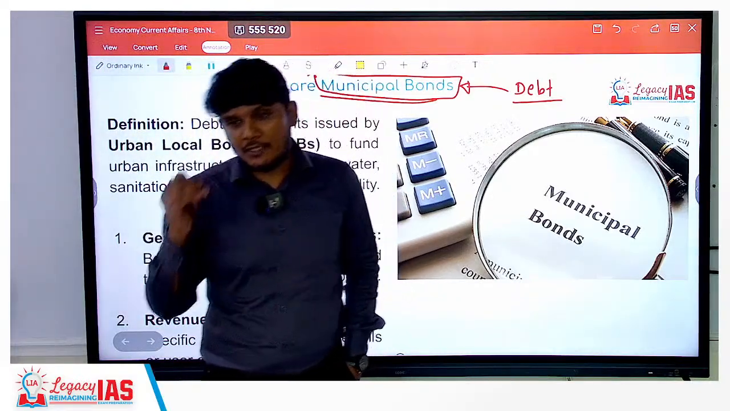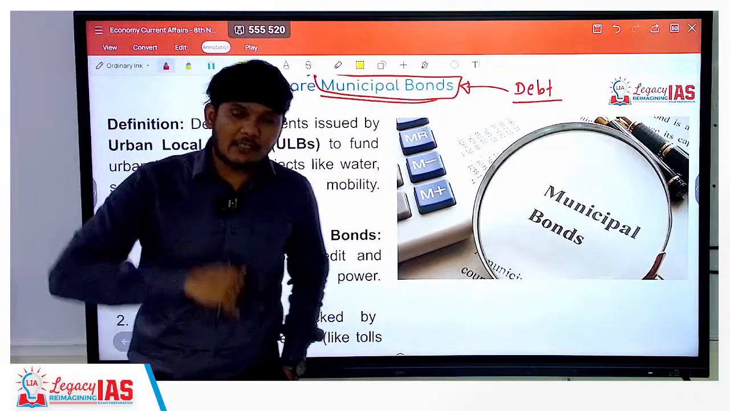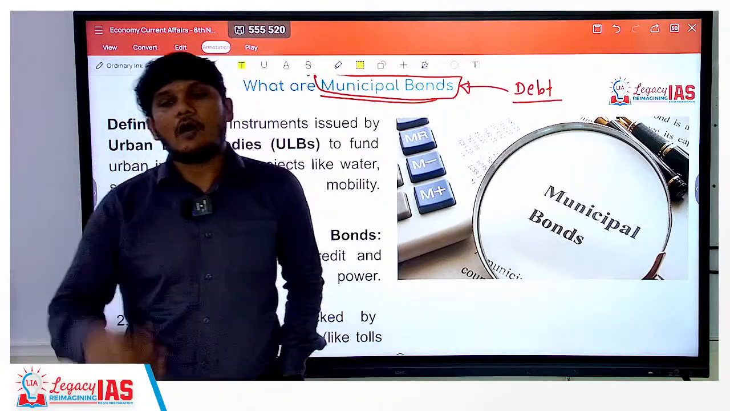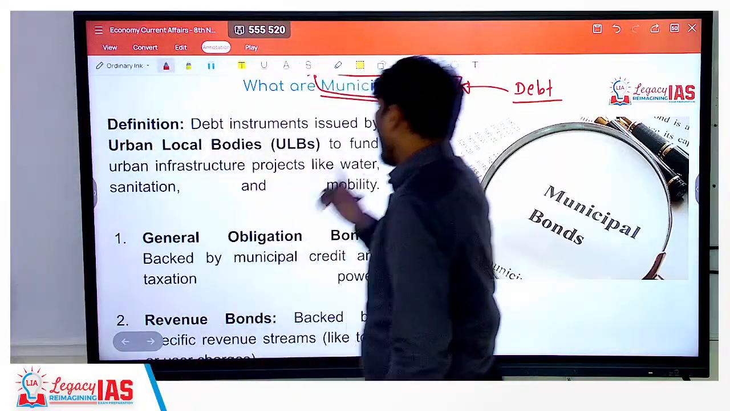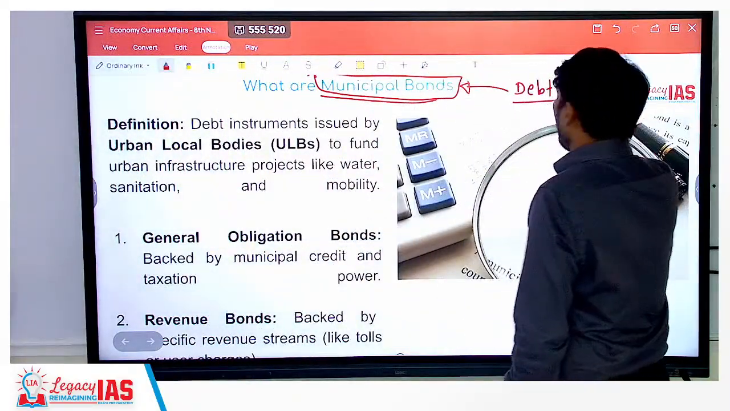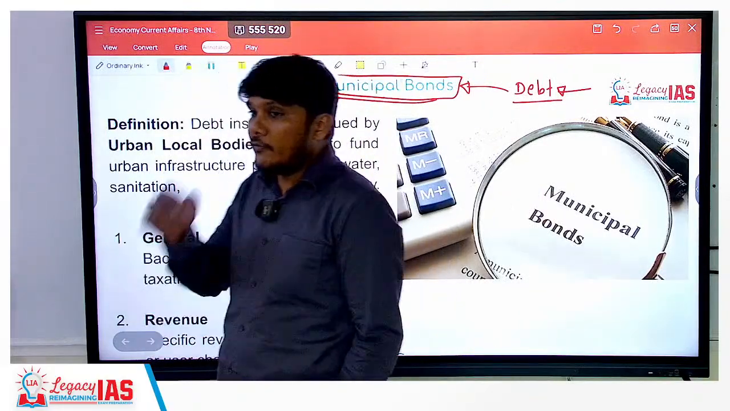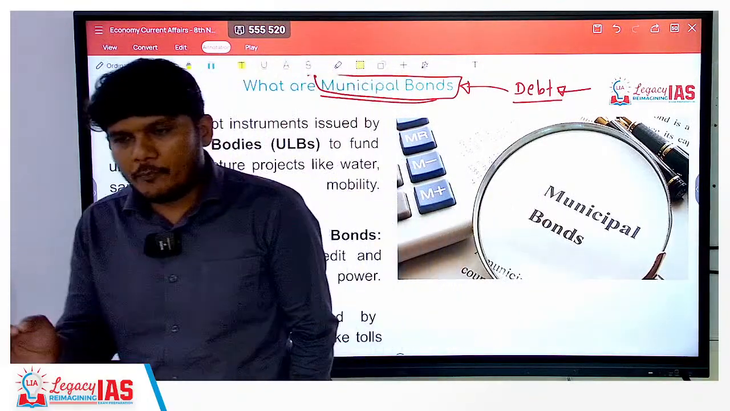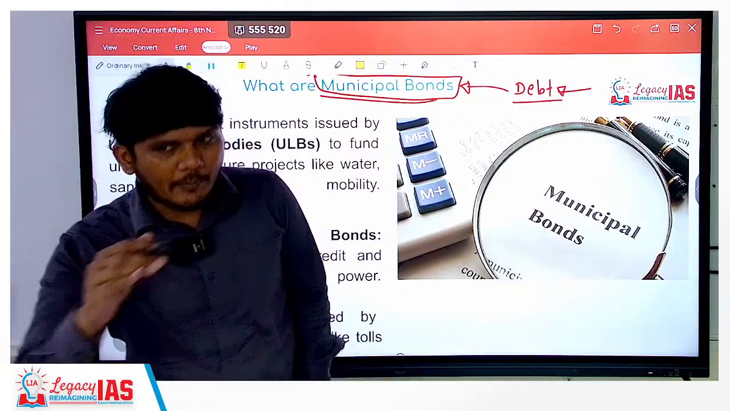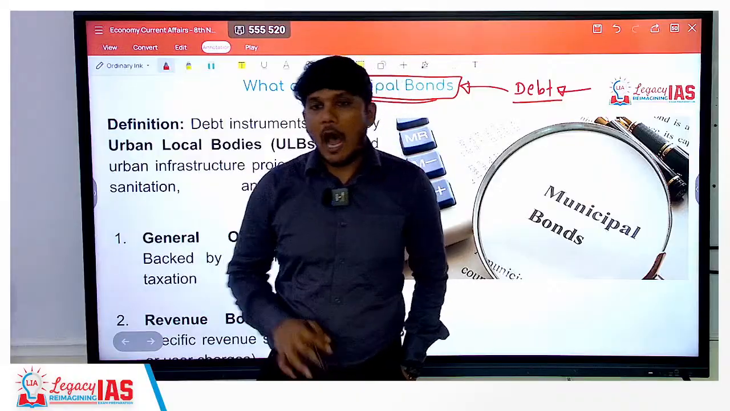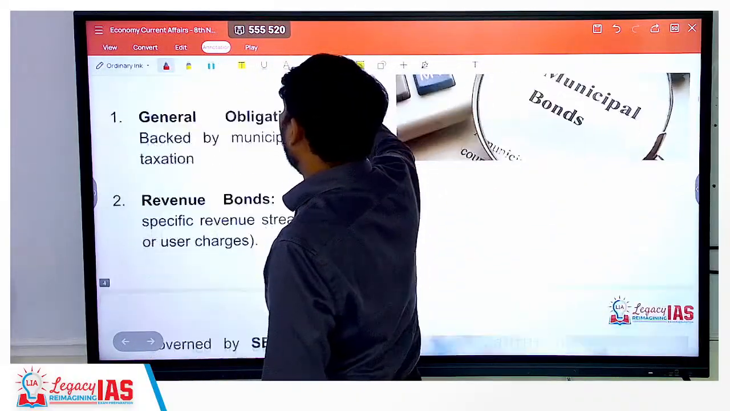You have treasury bills, which are debt instruments. You have the cash management bill, again issued by the government of India; RBI issues it on behalf of the government of India. That is also a debt instrument. In a similar manner, bonds are also debt instruments. Then what are municipal bonds? The bonds that are issued by the municipal corporations, the municipal bodies, the urban local bodies are known as municipal bonds. Municipal bonds can be of two types.